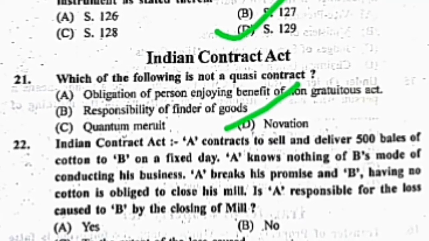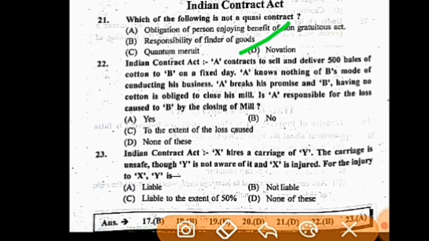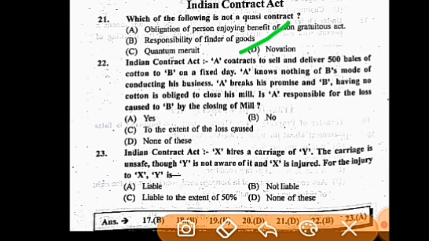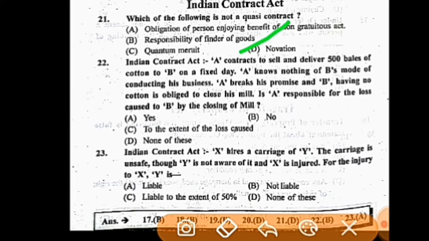Question number 22. A contract to sell and deliver 500 bales of cotton to B on a fixed day. A knows nothing of B's mode of conducting his business. A breaks his promise, and B having no cotton is obliged to close his mill.